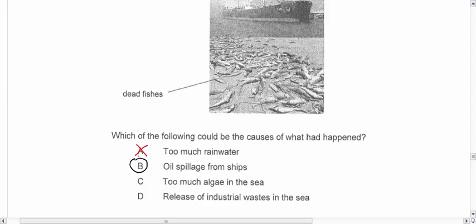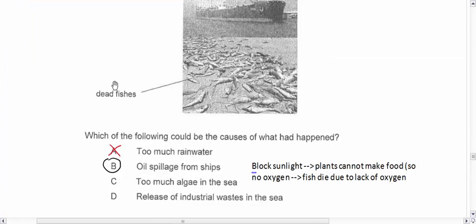Too much algae in the sea. Now, if there's algae in the sea, will it cause the fishes to die? Yes, it actually does. Because the algae will block out the sunlight. And when the sunlight is being blocked, plants cannot make food. And if there's no food, there's no oxygen. No oxygen, fish will die. Okay? So take note, too much algae will also cause the fish to die. Alright, I'll just write it down. So the algae blocks sunlight. Plants cannot make food, so no oxygen. So fish die due to lack of oxygen. Okay, so that's why too much algae is bad as well.